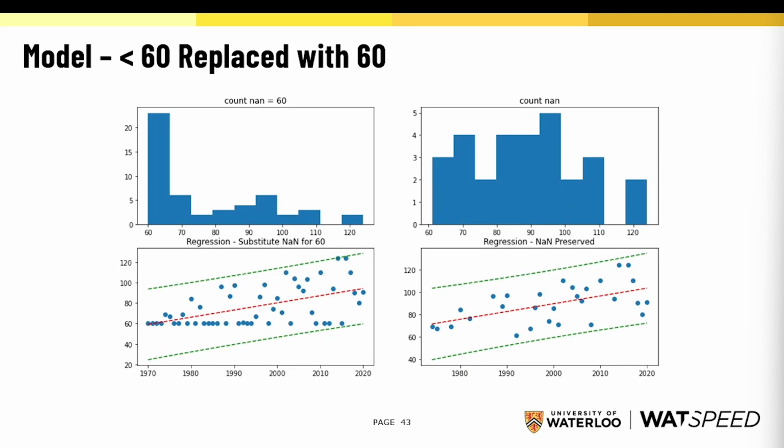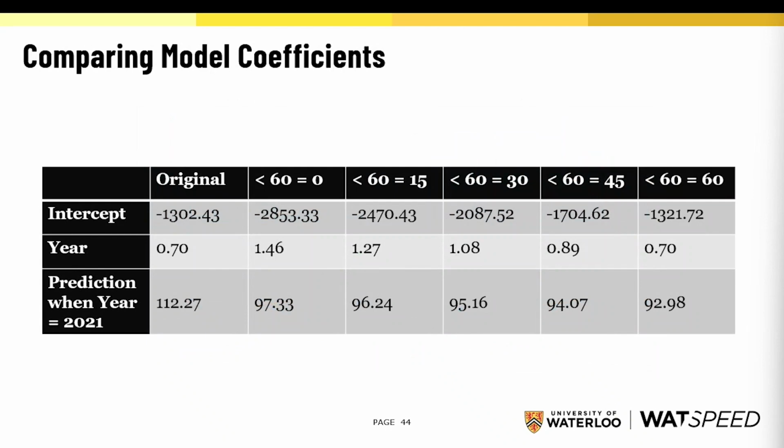If we compare all of the model coefficients, we see that if we peg anything less than 60 to be the value 0, our intercept and our year coefficients are almost double what they were for our original model. As we move up and treat less than 60 as equal to 60, we get closer to our original intercept and year. But with all of these replacements, we have introduced potential bias into our model.